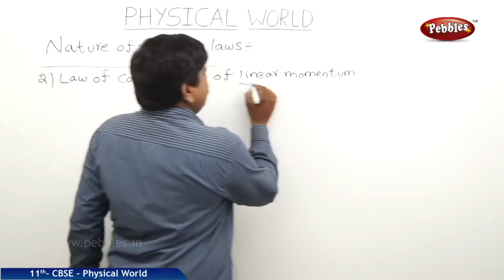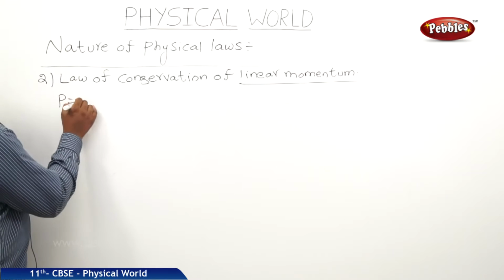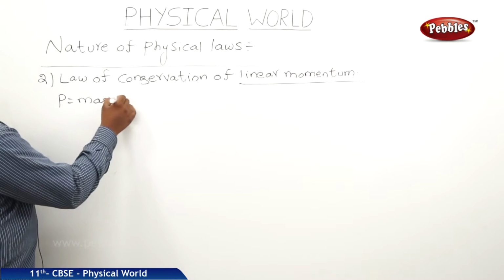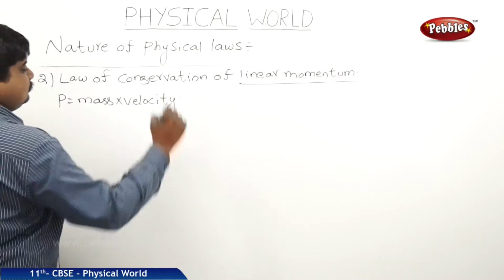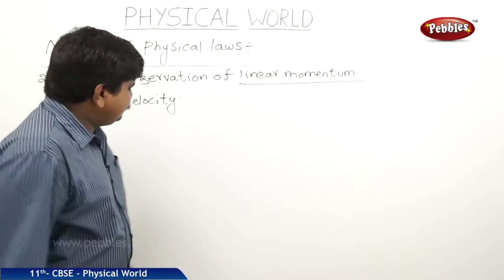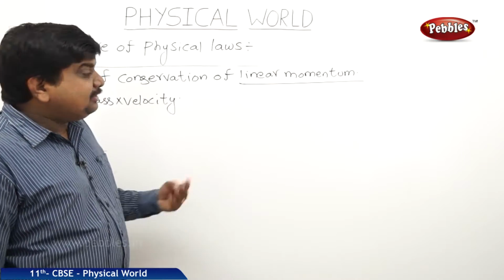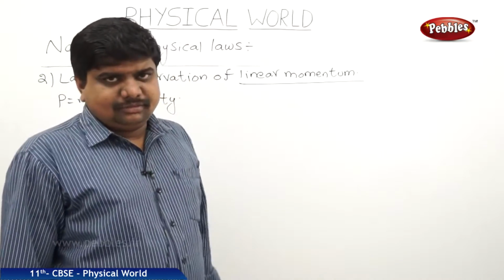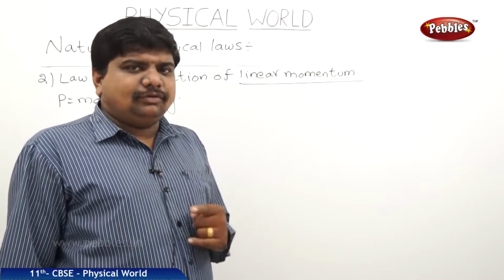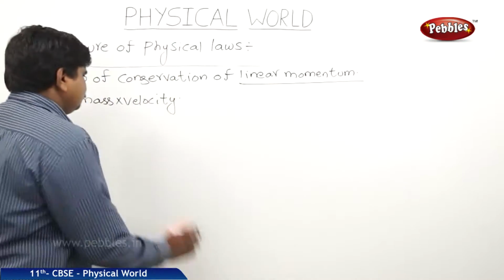The linear momentum definition is P is equal to mass into velocity. Conservation of linear momentum means the net momentum before collision should be equal to the net momentum after collision. In the absence of external force, the total momentum of a body is constant.